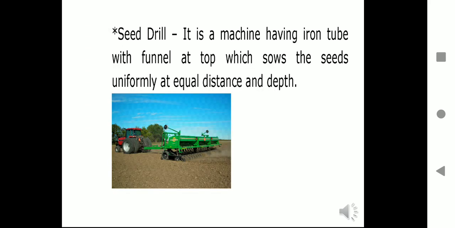The modern technique is the seed drill. It is a machine which sows the seeds uniformly at equal distance and depth. Nowadays, the seed drill is used for sowing with the help of tractors. It ensures that seeds get covered by the soil after sowing. It protects seeds from being eaten up by birds, etc., and it saves time and labor both.